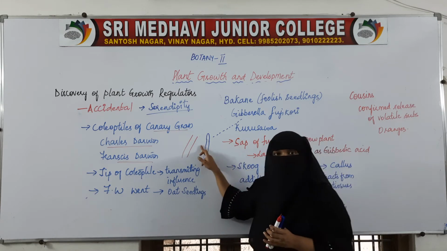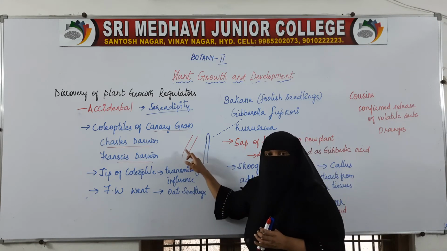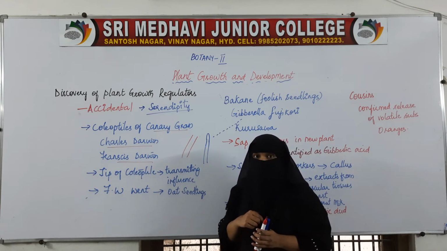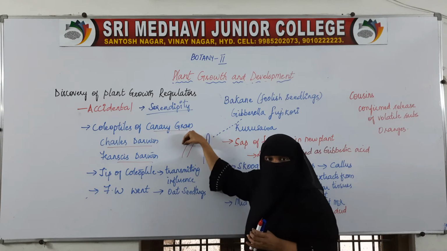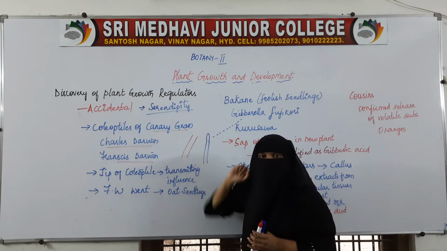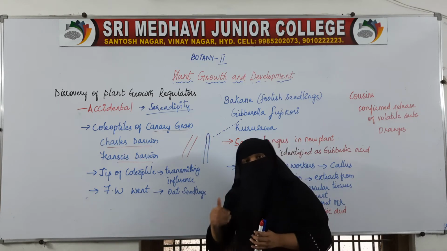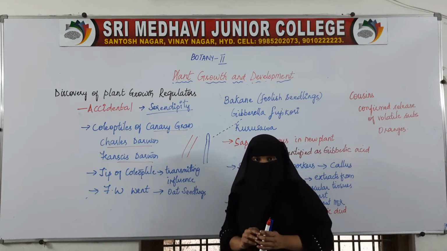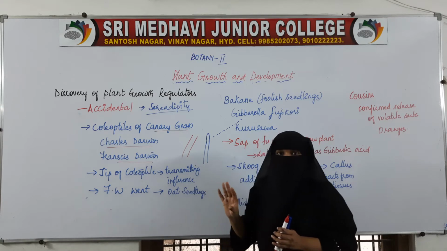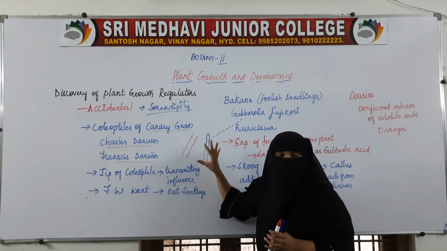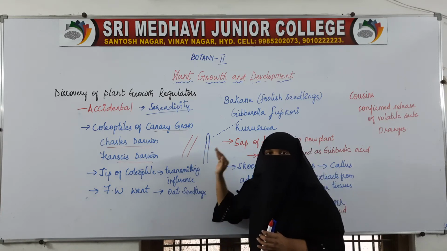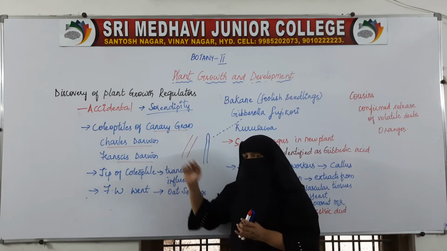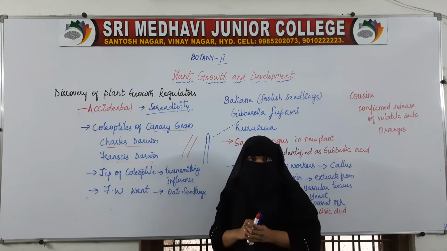When the tip was removed, the grass did not show bending. When the tip was placed again, it showed bending. So there is some transmitting influence which is helping the grass to bend towards the light.